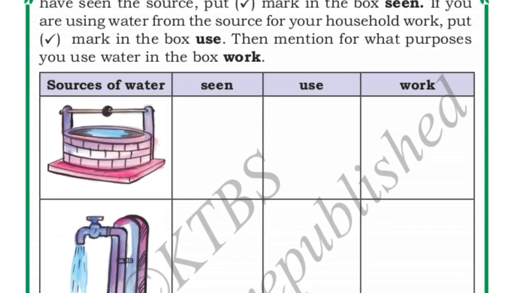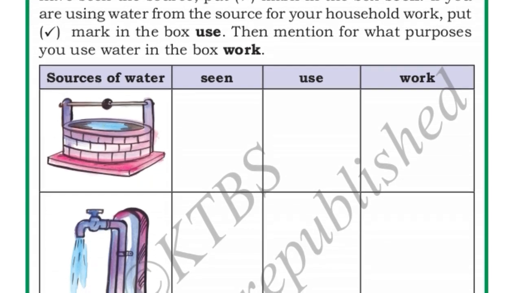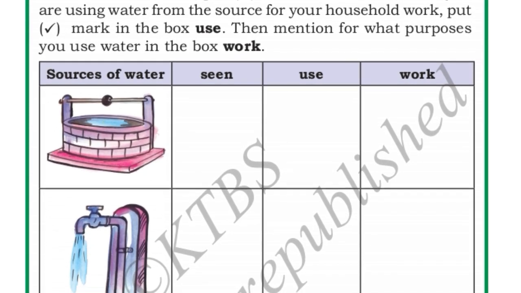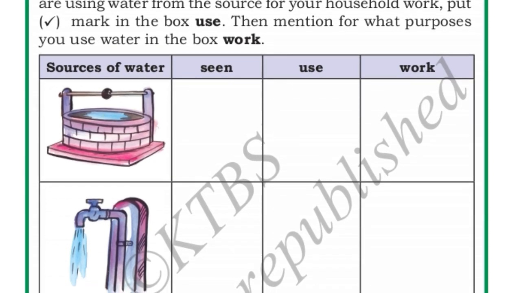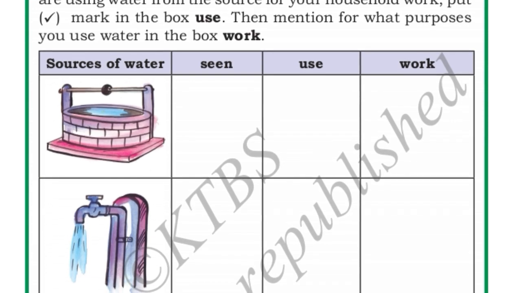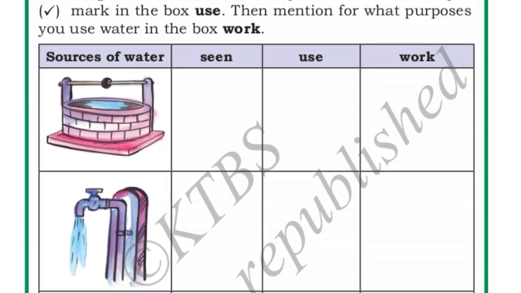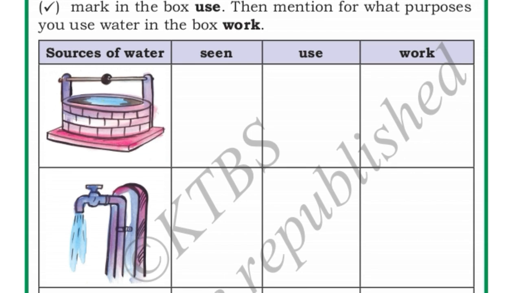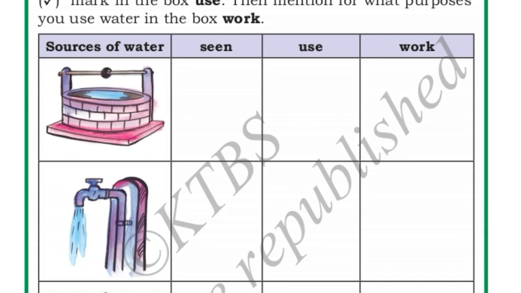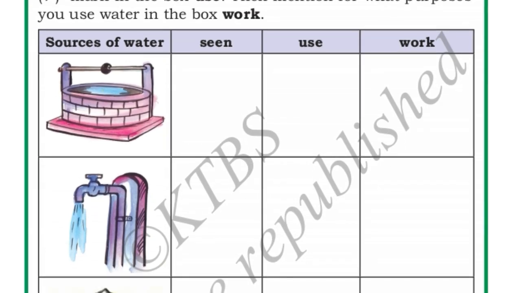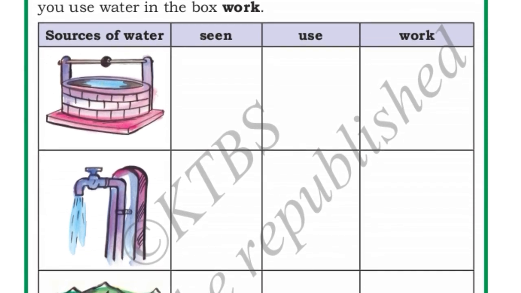Now, in these sources of water, everyone will use a different source. In some of the homes, you will be having the tap water. In some of the homes you will be having the bore well. In some of the homes you will be having the natural wells, and in some villages people use the water of rivers and lakes. So whichever source you use in your home, you should put the right mark. And for what work do you use them? You use water for bathing, washing clothes, washing utensils, cooking, drinking, whichever purpose you use. For that you have to put right mark. Okay.